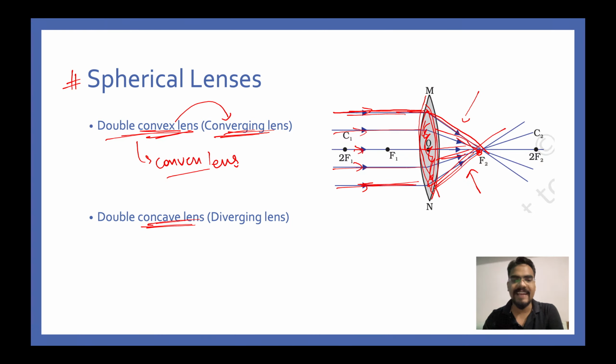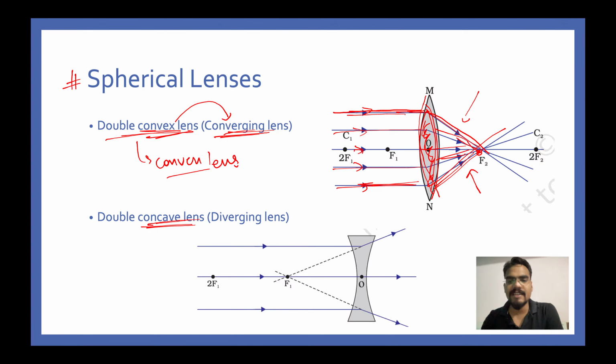Secondly, coming to concave lenses, this is the shape of a concave lens. Once a light ray which is parallel to the principal axis strikes the refracting surface, this is the direction in which it will bend. We'll be discussing the principal axis and all these definitions once again quickly.